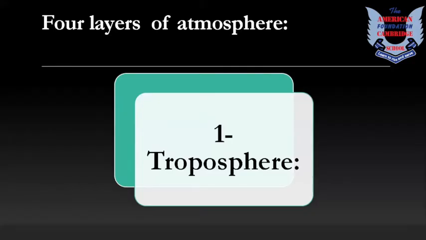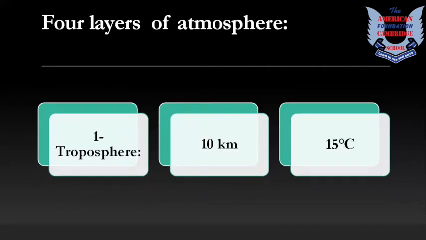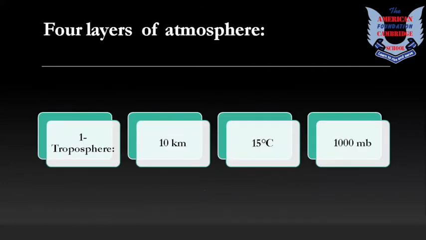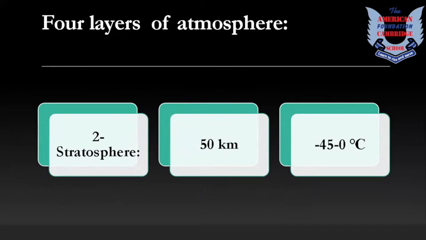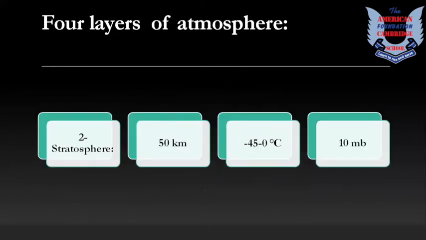Okay, the first layer is the troposphere. It extends up to about 10 kilometers and has a temperature of 15 degrees centigrade and 1000 millibar pressure. Stratosphere, it extends up to about 50 kilometers and has a temperature of minus 45 to 0 degrees centigrade and 10 millibar pressure.